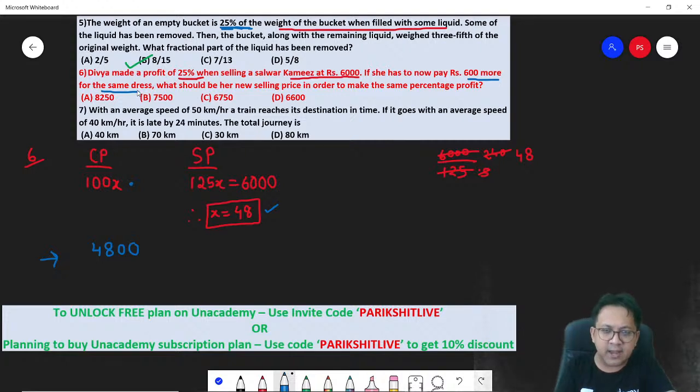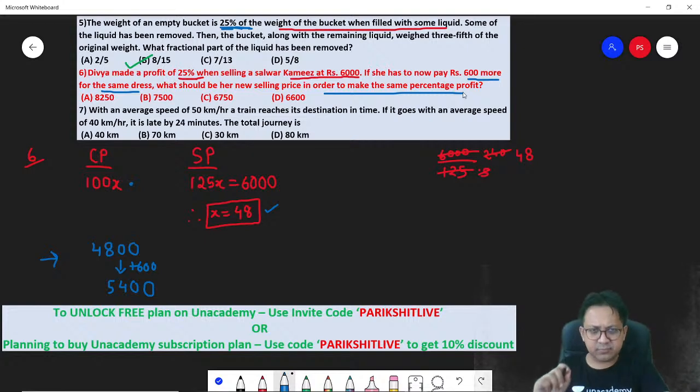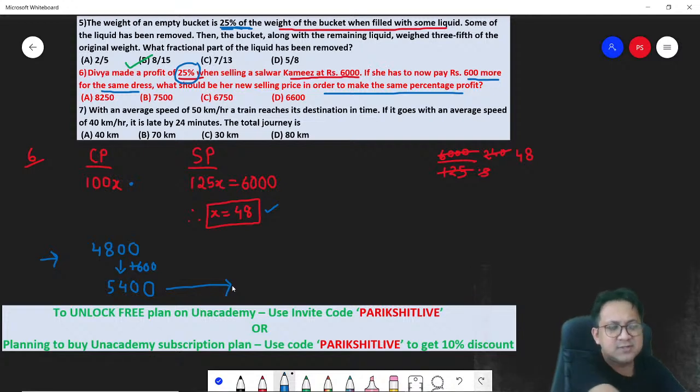she is paying more, right? So can I say the new cost price is in fact 4800 plus 600, which is now 5400. Correct? They say what should be the new selling price in order to make the same percentage profit? How much is the percentage profit you need? 25% profit. 25% means 25 by 100, which is 1 by 4.